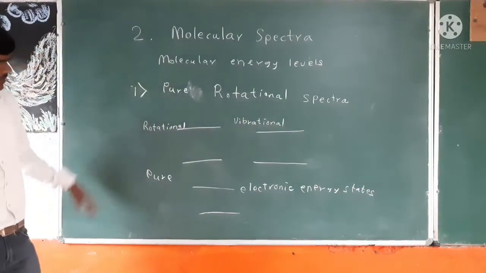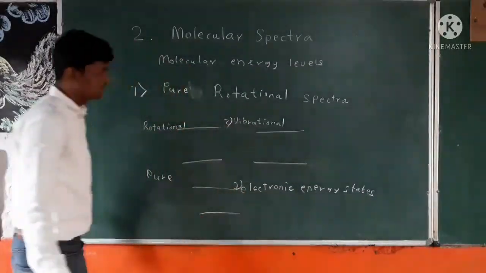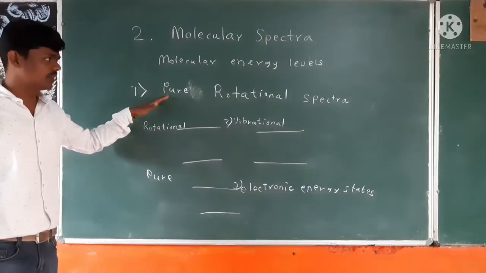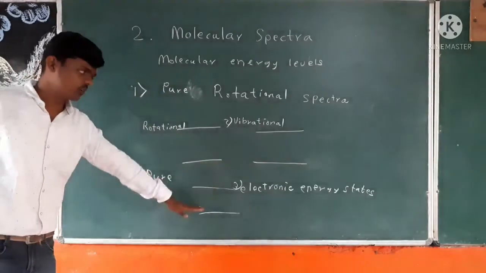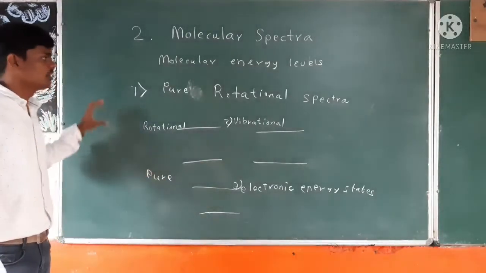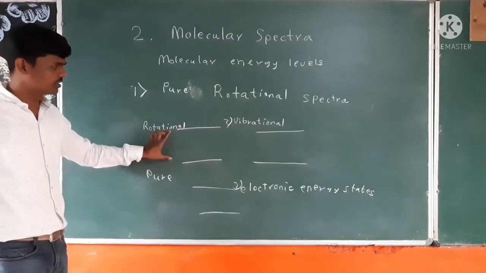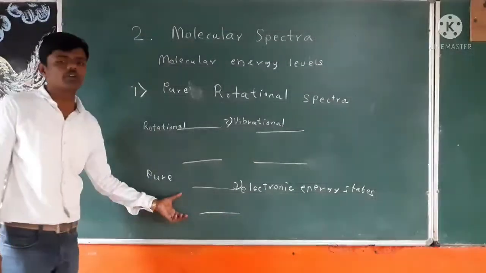So these three, take this as 1, 2, 3. These three are rotational spectra: the first one is rotational spectra, the second one is vibrational spectra, and the third one is electronic spectra. All are pure, only single energy states are contributing. Here only rotational energy states, here only vibrational energy states, and here only electronic energy states.